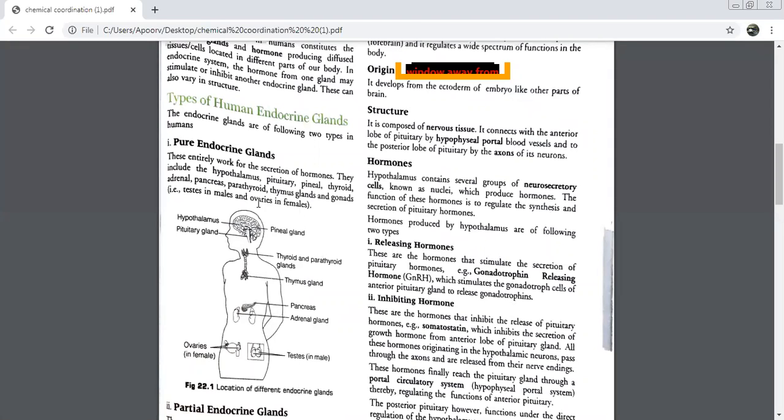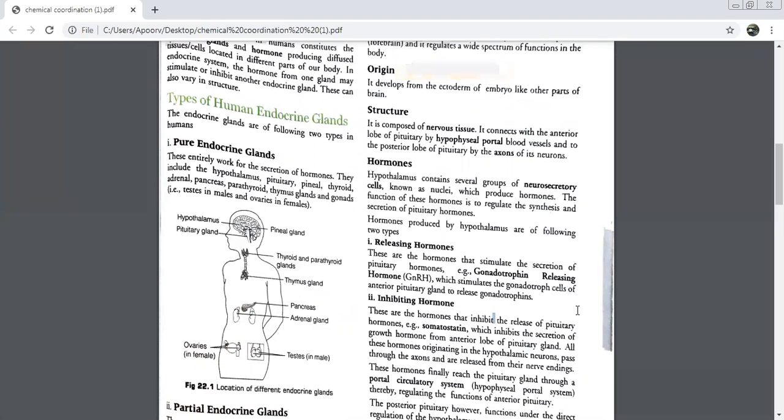Once it travels from here, it will go to the pituitary. Which part of the pituitary will GnRH go to? Anterior or posterior? Anterior. Because it is going to the anterior, how must it have gone? The hypophyseal portal blood vessel. Once it reaches the pituitary, it's a new place for it, so it will not interact with everyone, only some special cells. What are the cells? Gonadotroph. It will stimulate these cells, and they will also start producing a hormone. What is the name of the hormone? Gonadotrophin. Excellent, children. Now let's move on to the second kind of hormone that we are going to discuss.